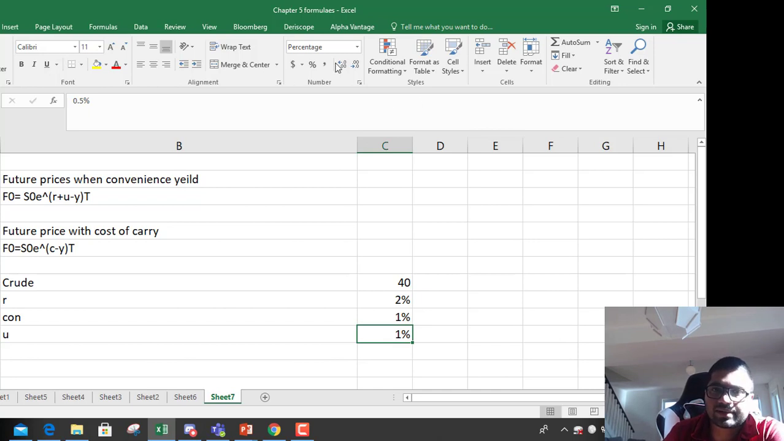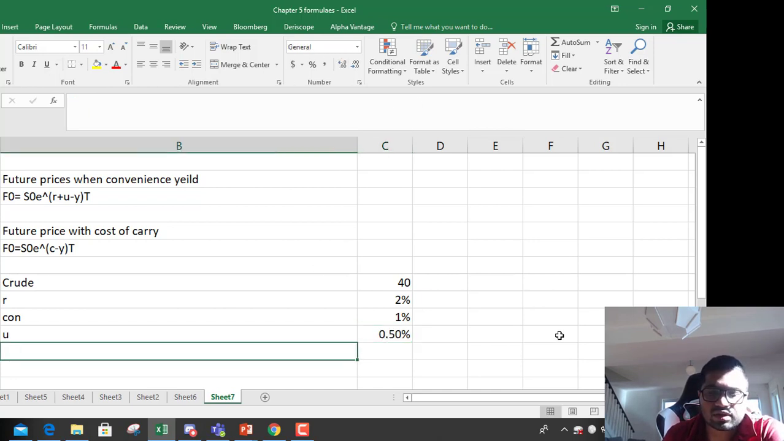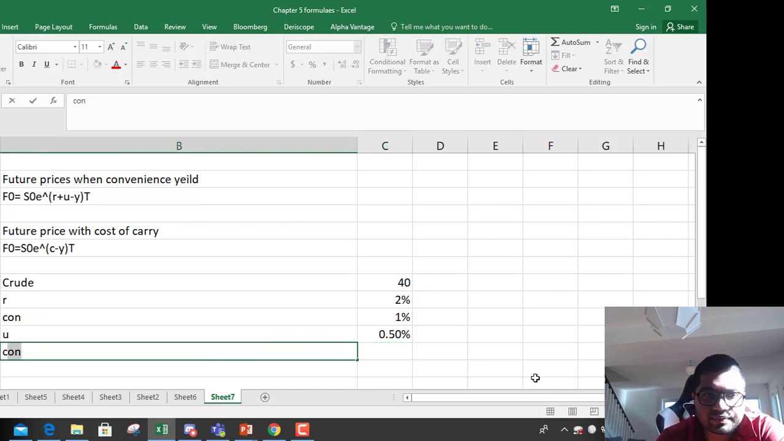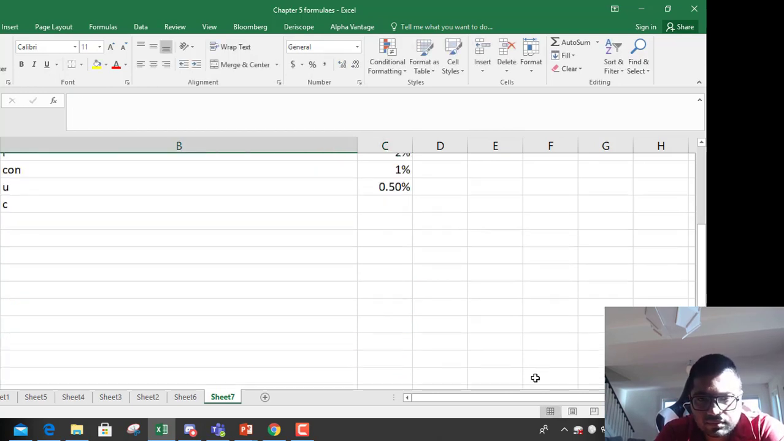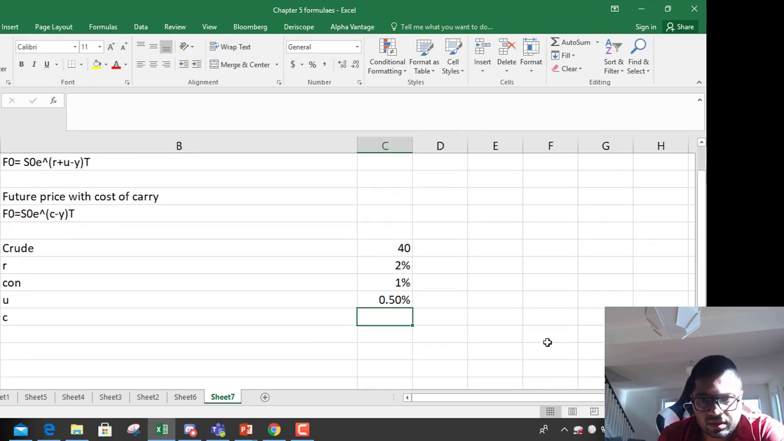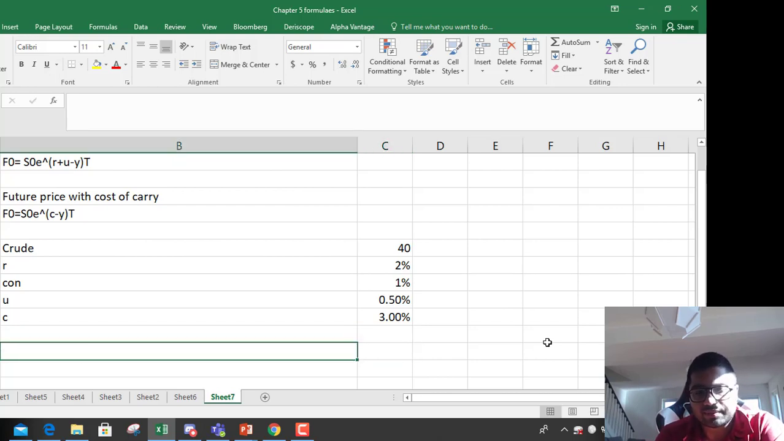So I have to expand it. And they're also giving you cost of carry, C. Cost of carry is, let's say, 2.5%. Or let's say 3%. Make it 3%. Then how do you do it?